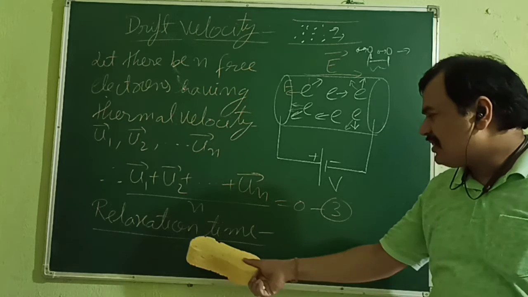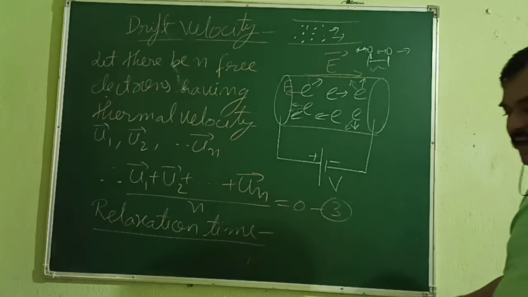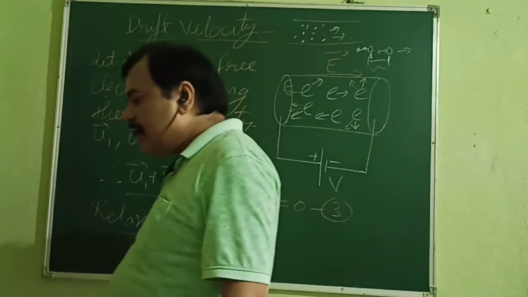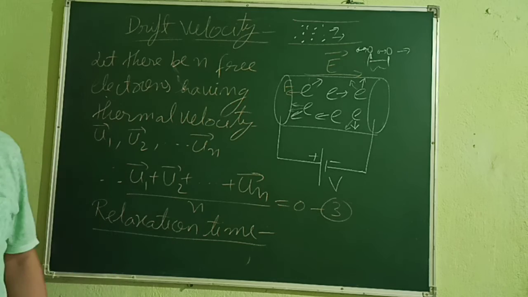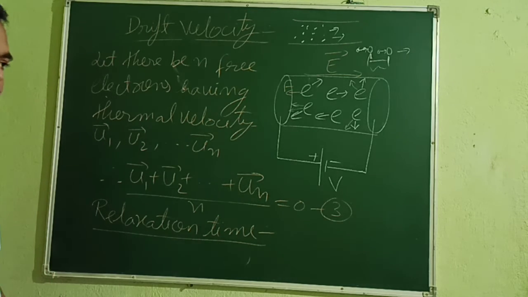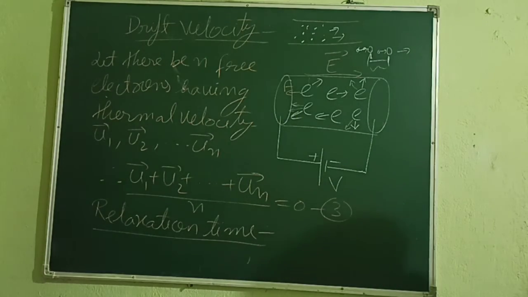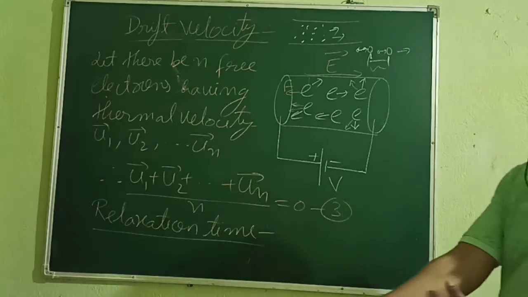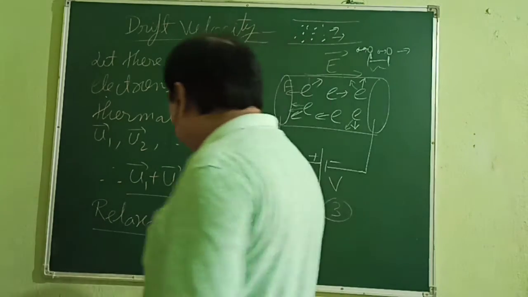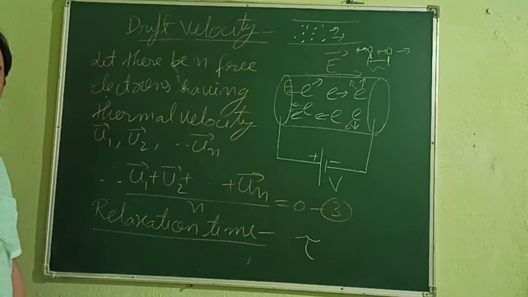Okay, so you can write the definition of relaxation time. The time between two consecutive collisions is called relaxation time. It is a scalar quantity denoted by tau, the same tau you used for torque.